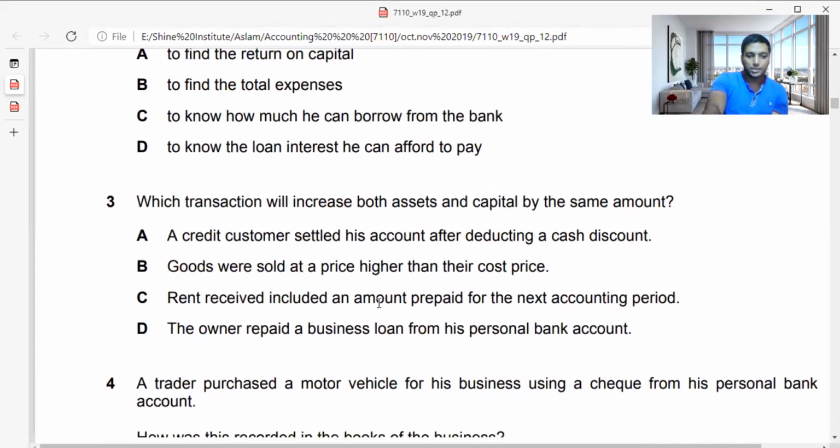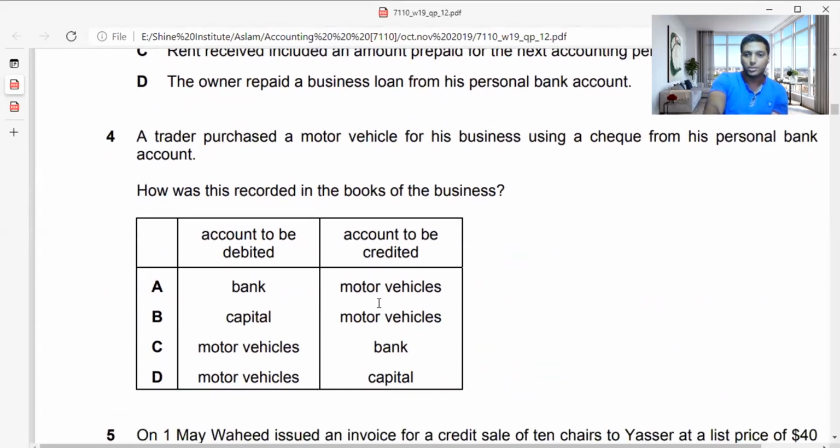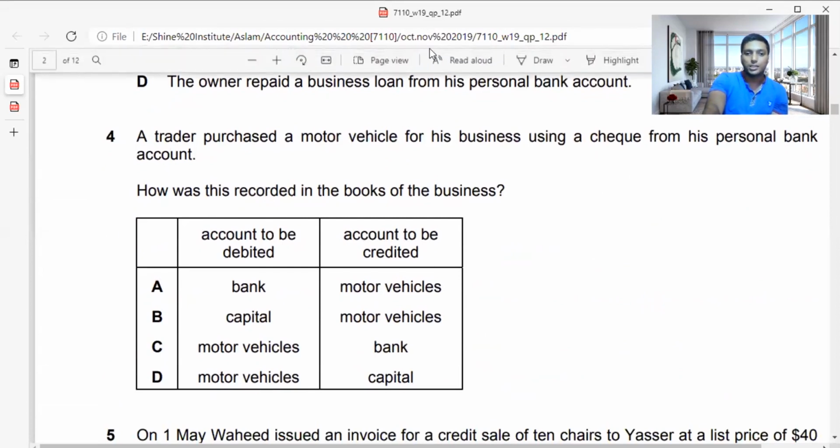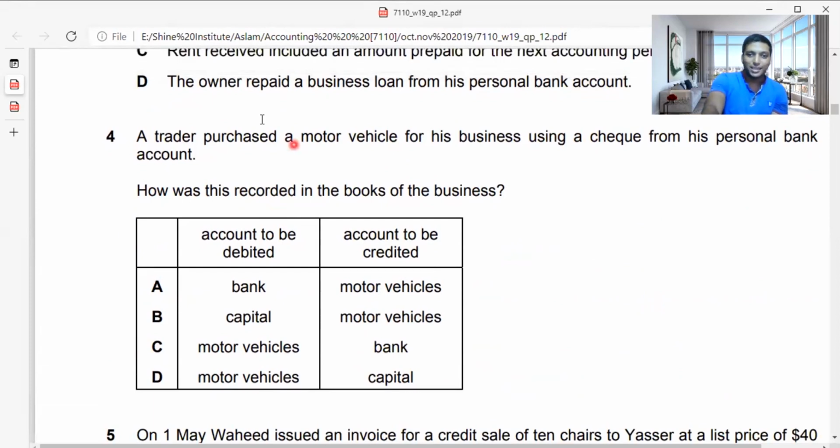Let's move on to question number 4. It says that a trader purchased a motor vehicle for his business using a check from his personal account. So he's now, as I said, the last adjustment here. So when an owner purchased something for the business using a check, remember guys, it's an investment he has made from his personal bank account. So what he has done, actually, motor vehicle is coming to the business.